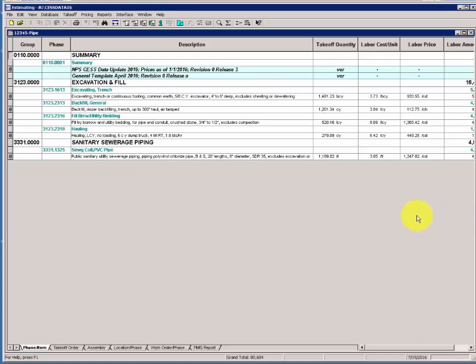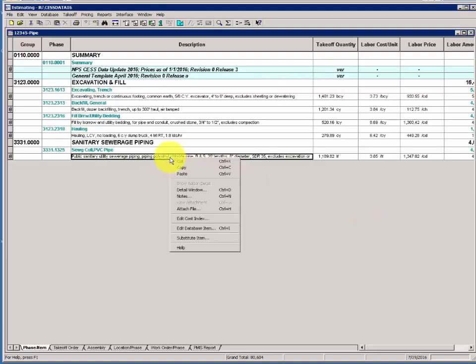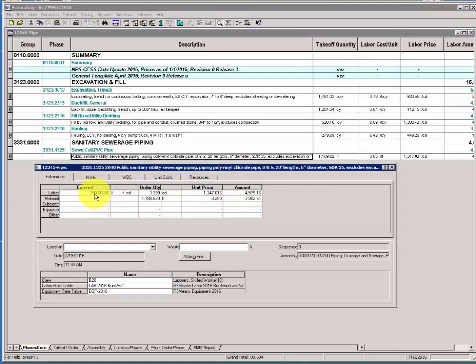Activity 5. Substitute item. Let's right-click on the last item in our spreadsheet, our polyvinyl chloride pipe, and choose Detail Window. The detail window opens. Make a note of the productivity and the unit price of the material, 3.920.